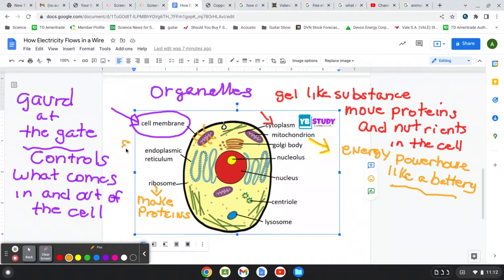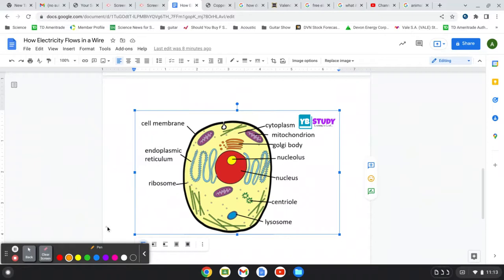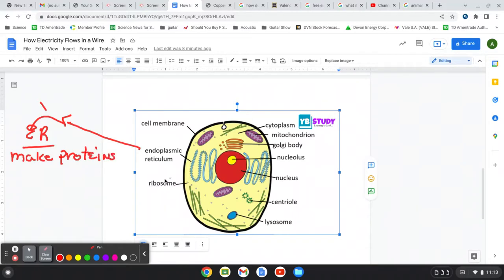Now the ER right here, the endoplasmic reticulum. Say that three times: endoplasmic reticulum, that's twice, and endoplasmic reticulum, the ER. So let's clear some screens up. Go back if you need to write stuff down. The endoplasmic reticulum, or the ER for short, makes proteins, and lipids, which are fats. They make proteins just like the ribosomes, because the ribosomes are inside the ER. Most ribosomes are in the ER, and some are in the cytoplasm.